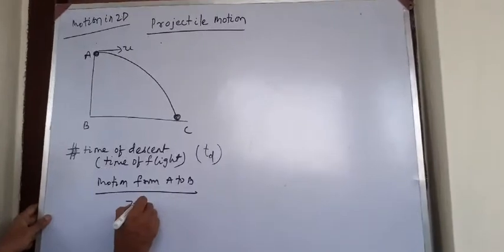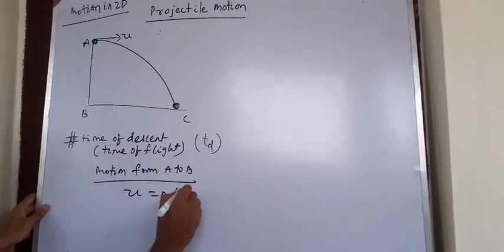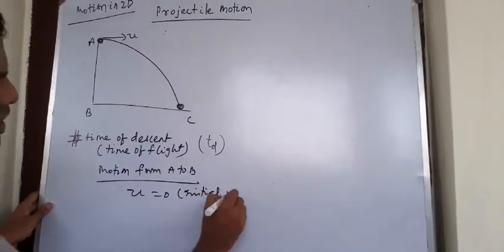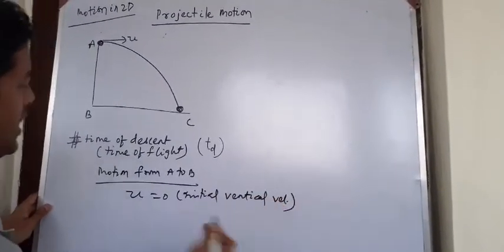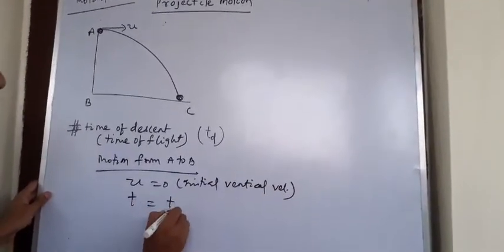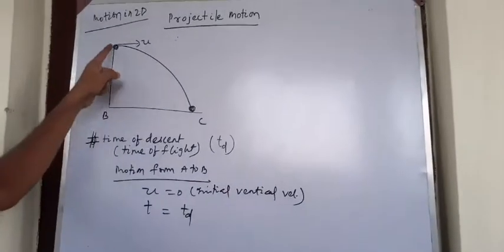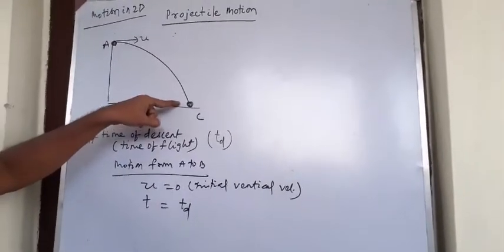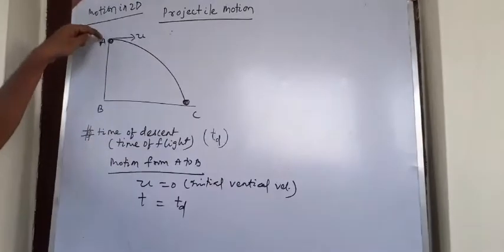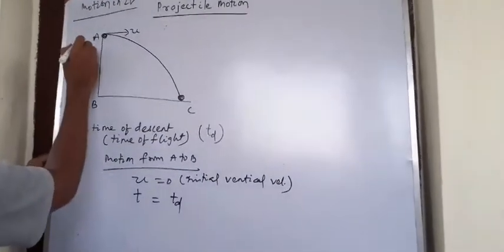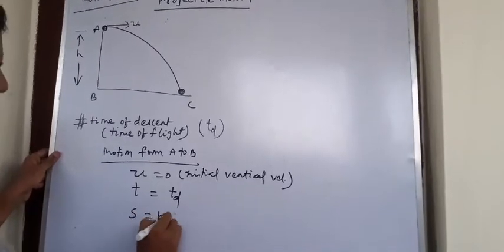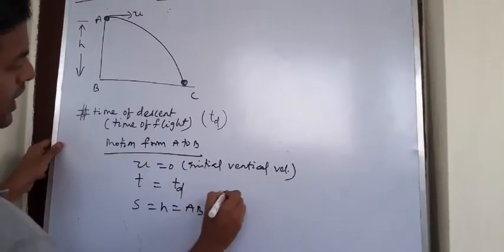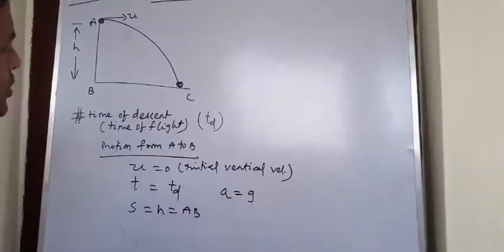So initial vertical velocity will be 0. Let's say the ball takes a time TD, time of descent, from A to C. It means the ball takes TD time to go from A to B. Let the height of the tower AB be h. Let S equal h, which is equal to AB, and acceleration is the acceleration due to gravity.